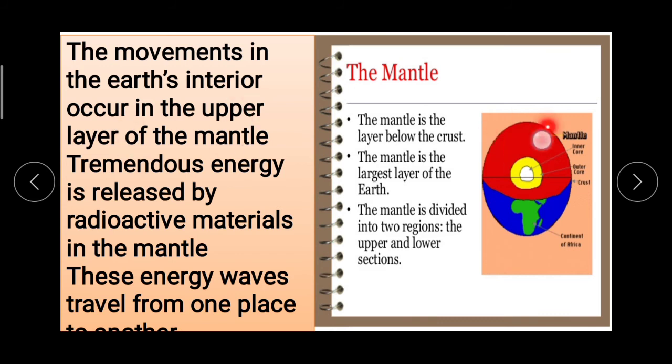Here you can see this in the figure: mantle, then inner core, outer core and crust.